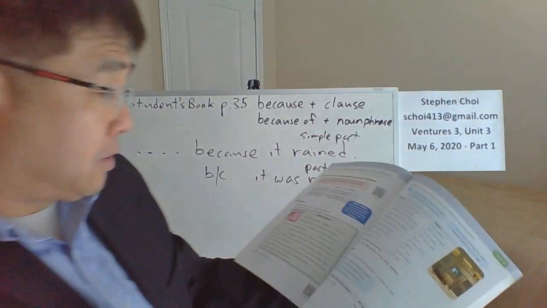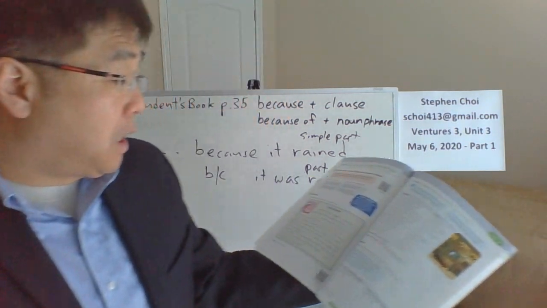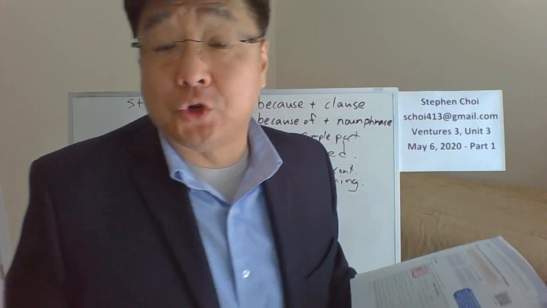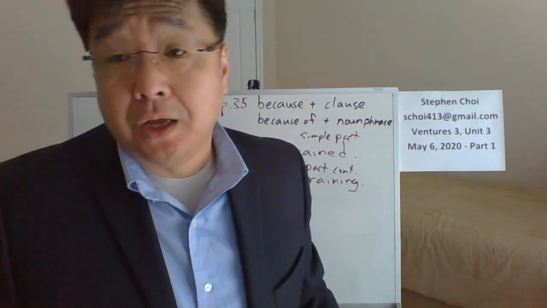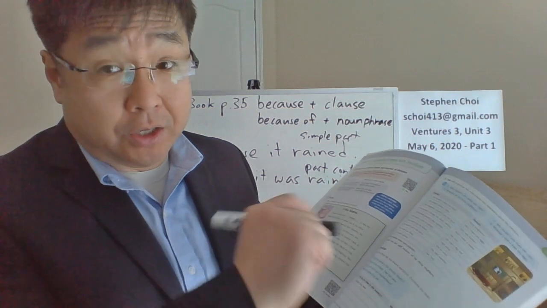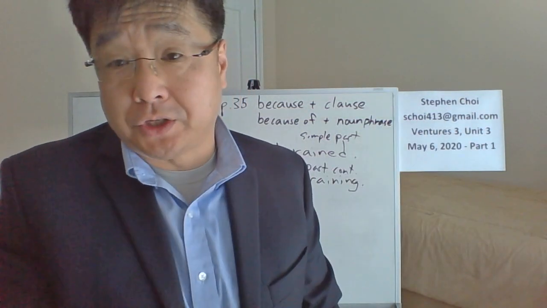All right, let's try the bottom part here. Number 3 on the bottom. Number 3, communicate. It says, why did you come to this country? Why did you come to this country? This is a good time to write a sentence and email it to me. Why did you come to this country?